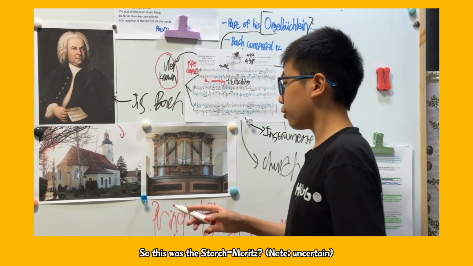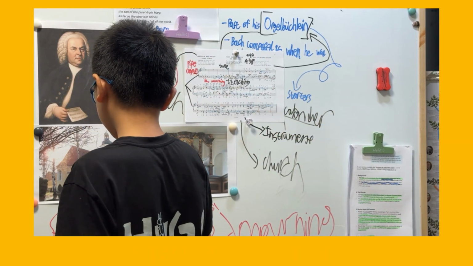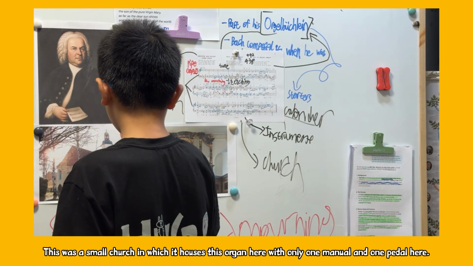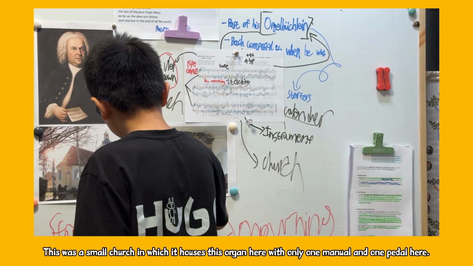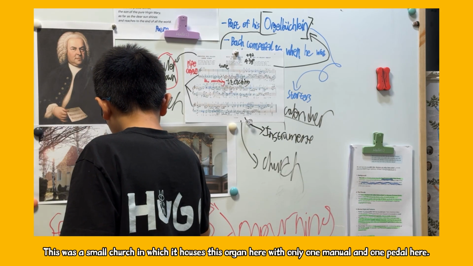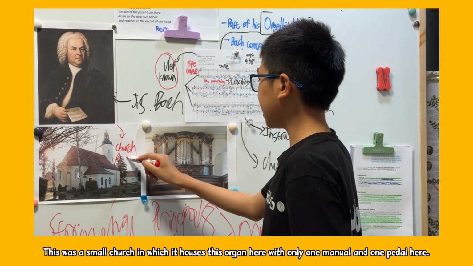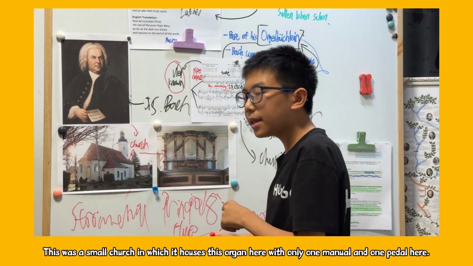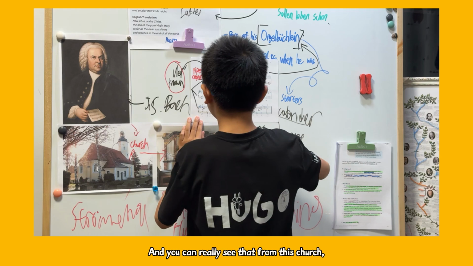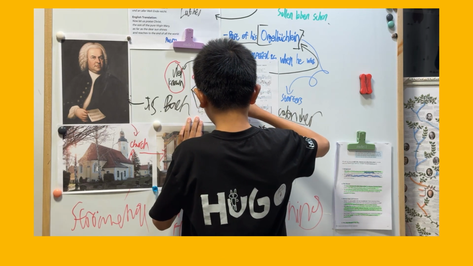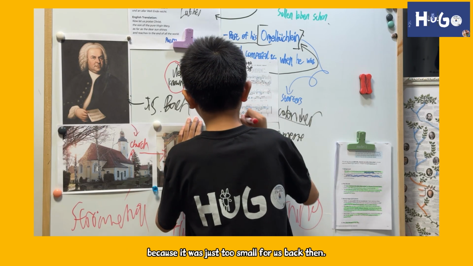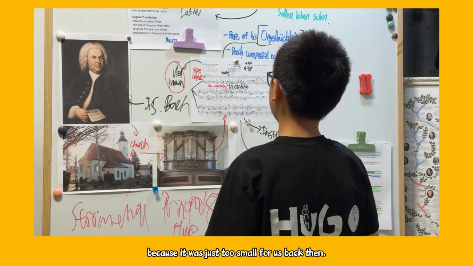So this one is the Strophma. This one, and this is the Strophma Church, in which it houses this organ here with only one manual and one pedal here. And you can really see from this chart, we don't know why Bach did not write any pedals to it. But it's a little bit just too small for it as well there.